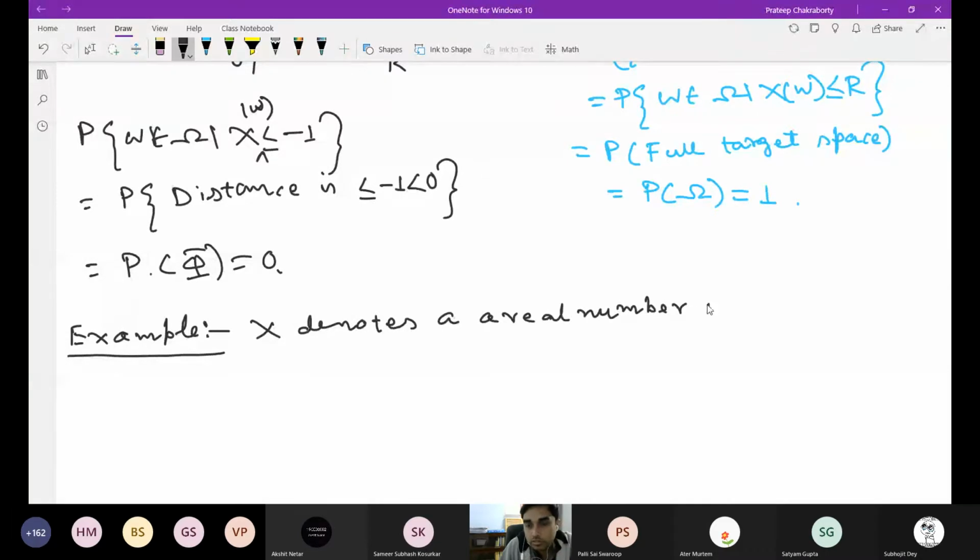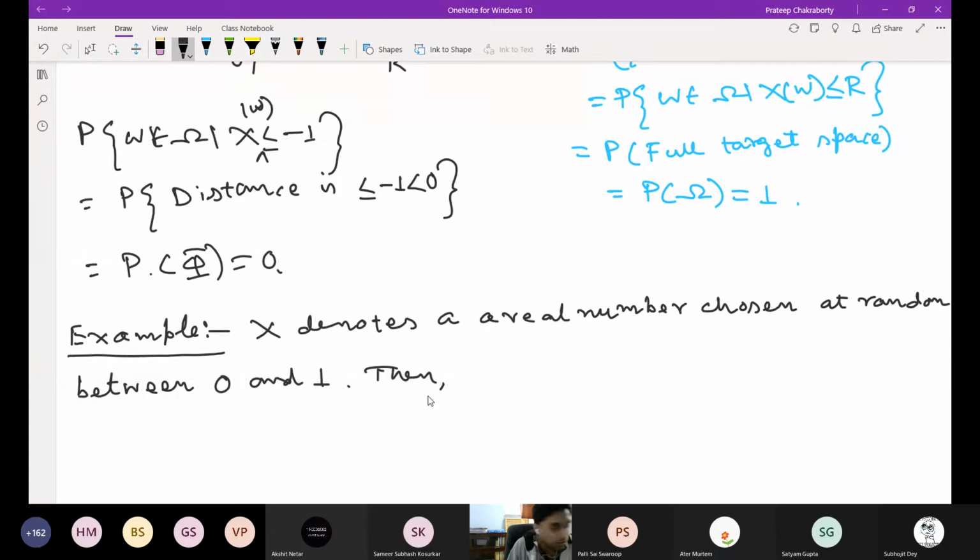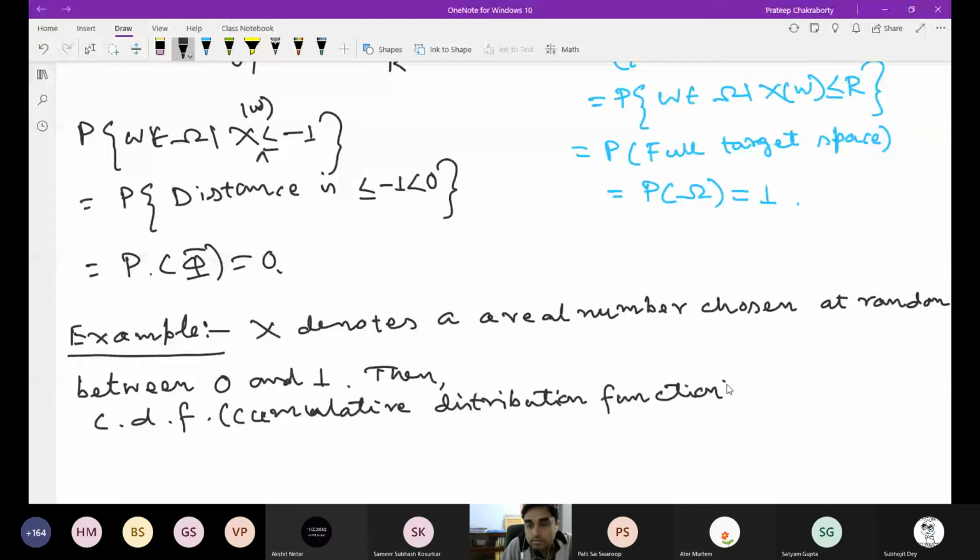Then the cumulative distribution function, by definition, is F(x) equals P of X less than or equal to x. So this is the thing.